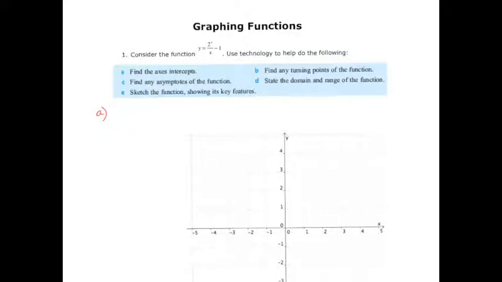So for instance, for the x-intercept, this is when y equals 0. So this is when 2 to the x on x minus 1 equals 0. Now, that's a little bit hard for me to be able to do without technology, so we're going to do that with technology. Now, let's have a think about the y-intercept.